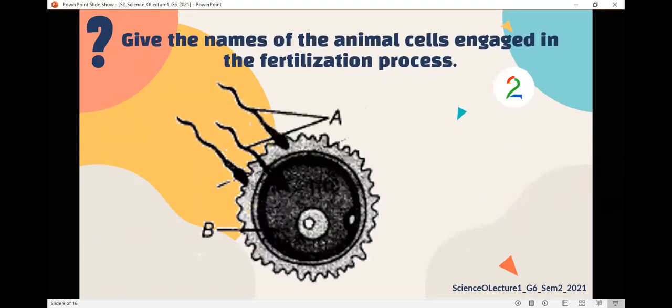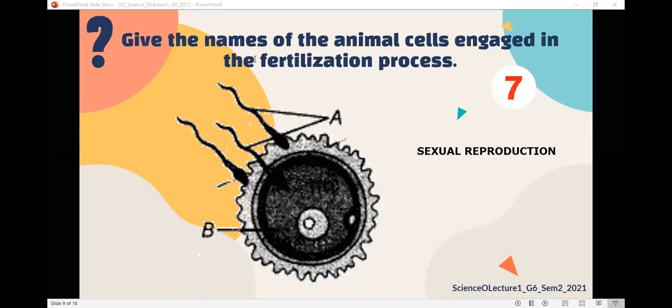Now, is this sexual reproduction or asexual reproduction? Sexual. Why? Because it's the female and the male. Miss, because there's an ovum and the sperm. Perfect.